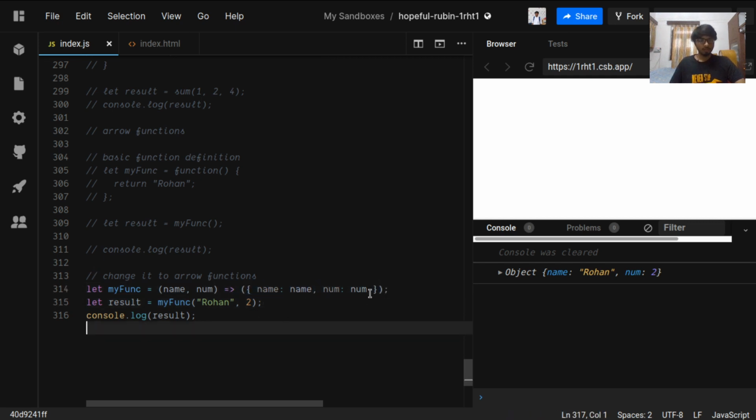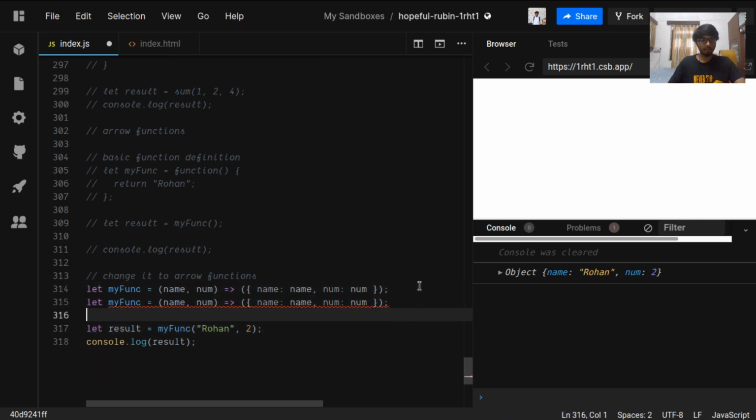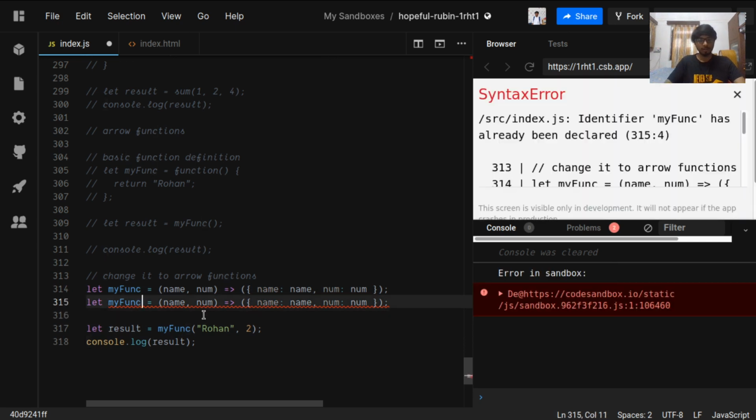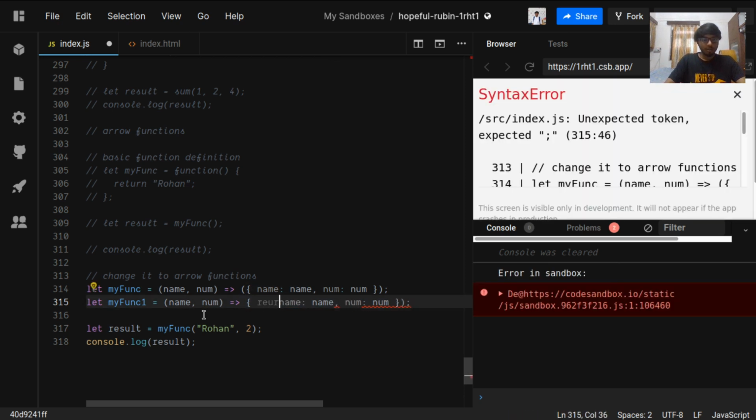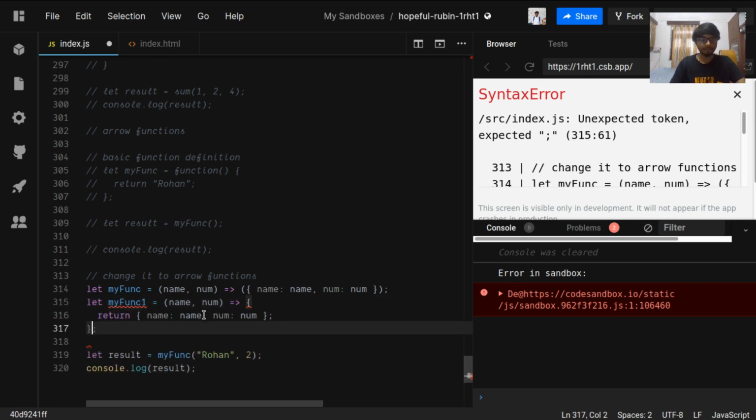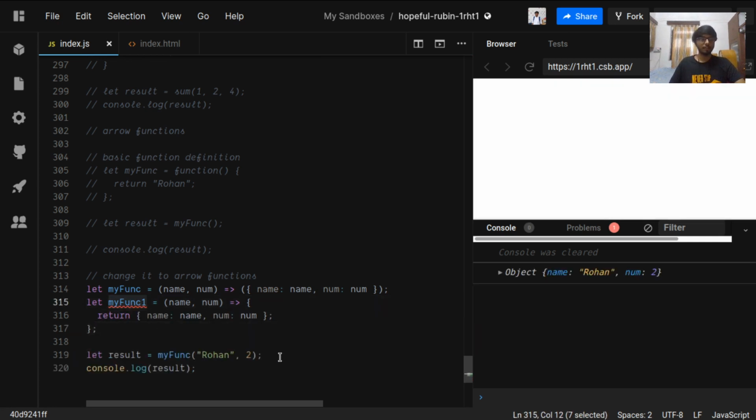So let me copy this example and write it in the return statement style. Return. Now it is a function. It will return an object, my func1.